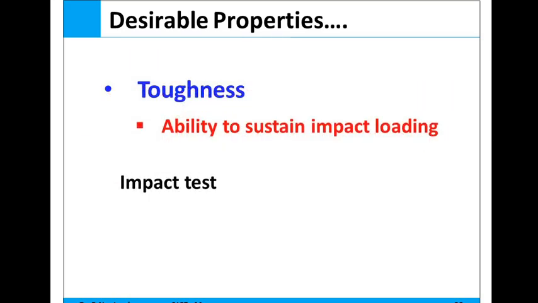The next important property is the toughness of the aggregate, and to find it out we use the aggregate impact test, which measures the ability to sustain impact loading. So why is the toughness test done for the aggregate? To find out the ability to sustain impact loading, and this toughness property of the aggregate can be found out by using the impact test.